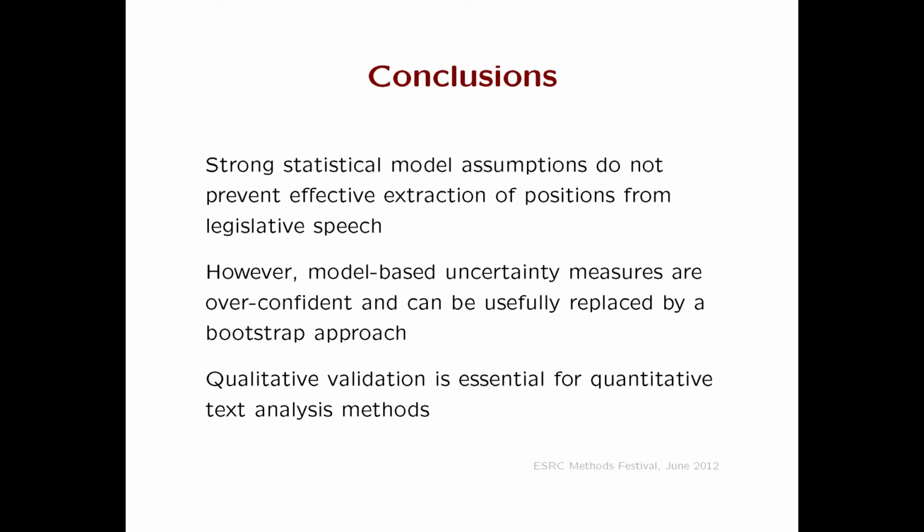So let me make some quick conclusions, and then I will ask the chair something else. Right, we make strong statistical model assumptions in these models. They're kind of crazy, right? We sort of know they're false. But actually, that doesn't prevent effective extraction of positions. There's no kind of information being added here. The uncertainty measures that come with the model are a little bit too confident, but on the other hand, we can fix them. But the main meta point for all of this is that we wouldn't know all this had we not done a qualitative validation of these quantitative measures. So we could not skip that stage.